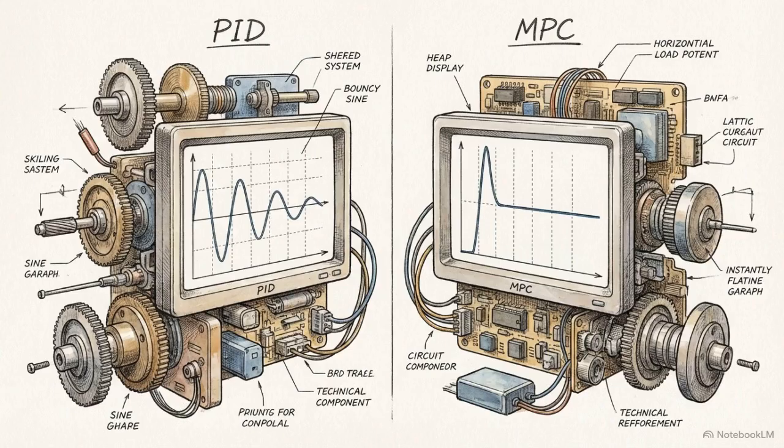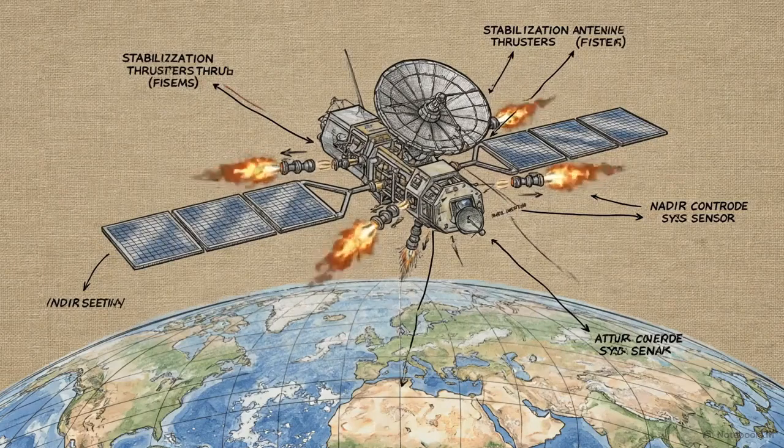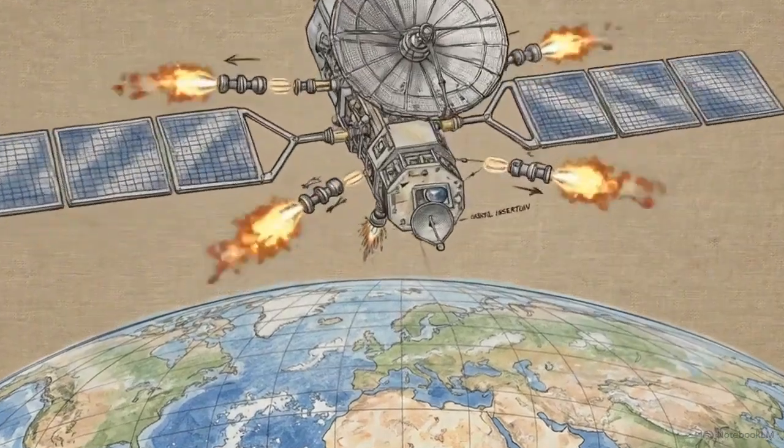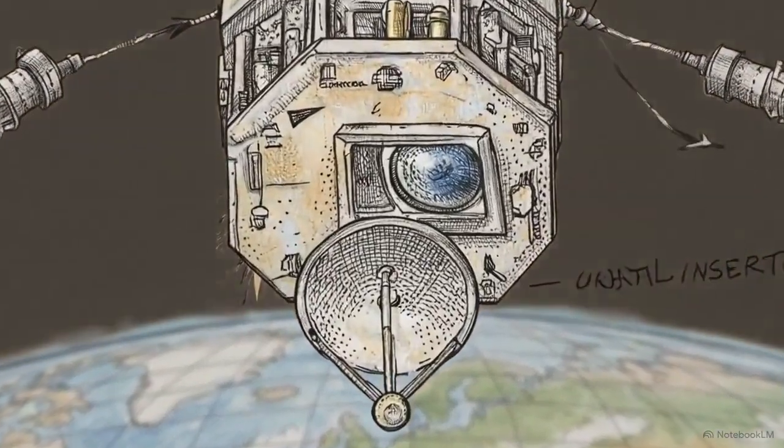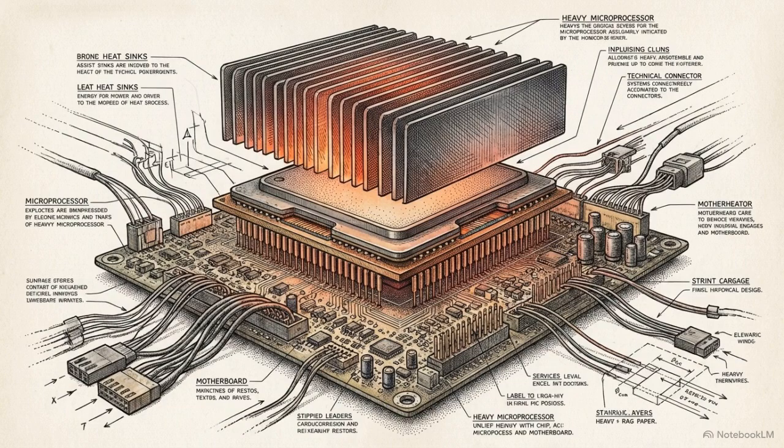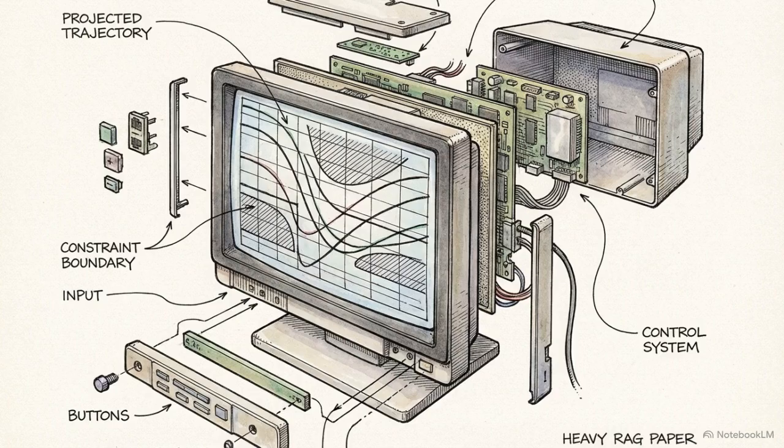In high dynamics applications, this predictive capability provides a distinct advantage over PID. Simulation tests of onboard attitude determination systems show that an MPC architecture halts unwanted rotation substantially faster than classical regulation. That speed and precision require high computational power. Solving continuous optimization matrices demands significantly more hardware resources than a lightweight classical error equation. MPC trades computational resources for the ability to anticipate multivariable interactions and mathematically avoid system limits before they physically occur.